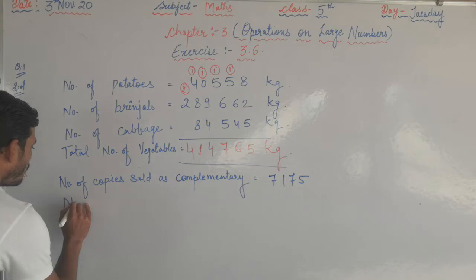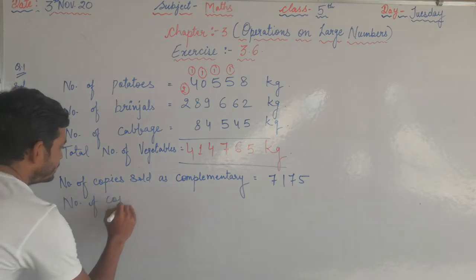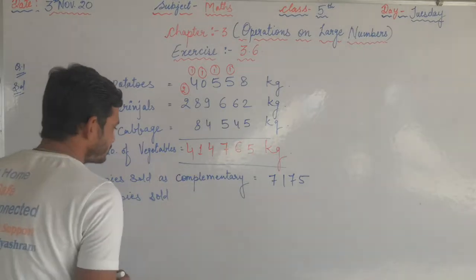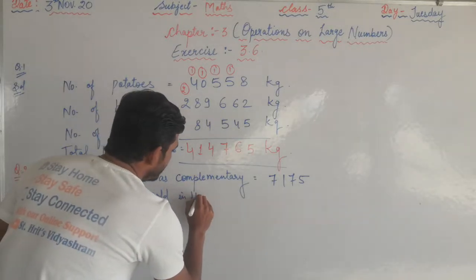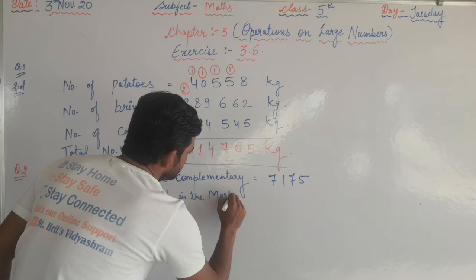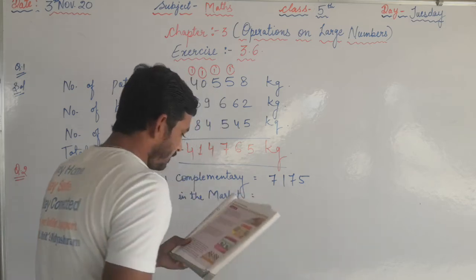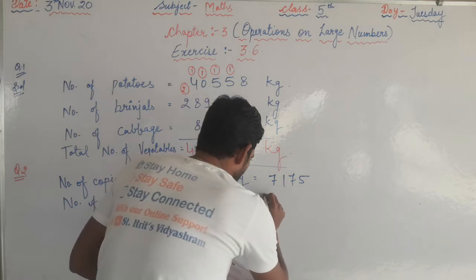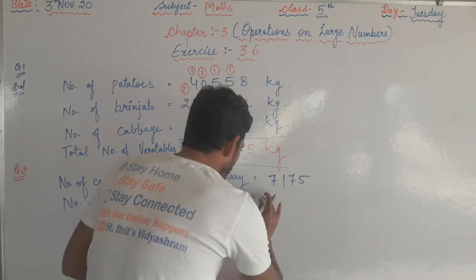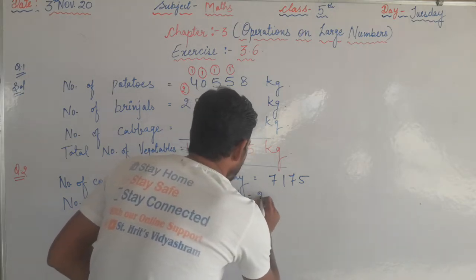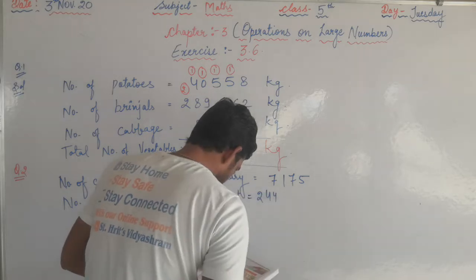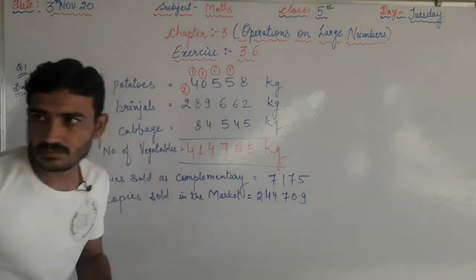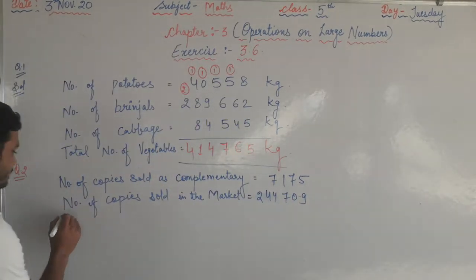Okay, number of copies sold in the market. Okay, in the market, how many copies were sold? 2,44,709.